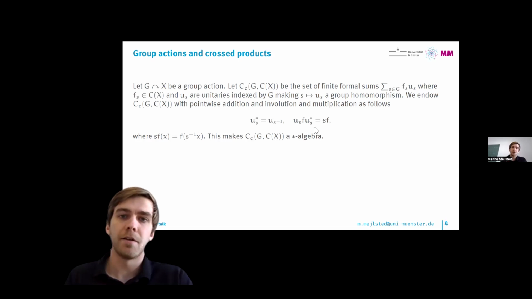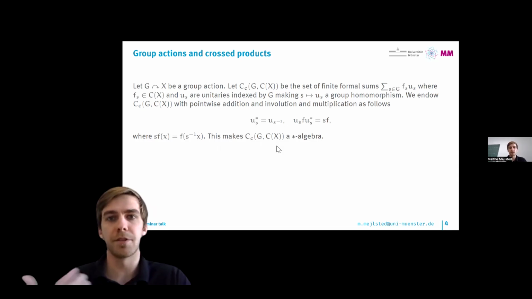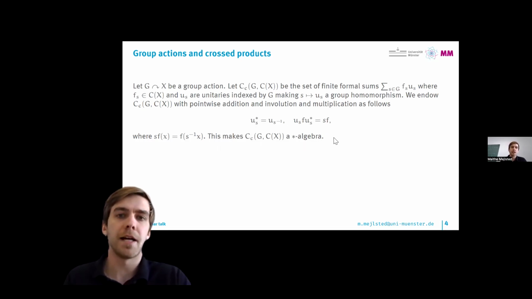way, where when you conjugate f by u_s, you get the action of s on f, where this just means that you precompose with s inverse and then apply f. So what this really says is that we can somehow encode the action of the group G on the space X into the multiplication structure of this set. So with this addition and involution and multiplication, we get a star algebra.